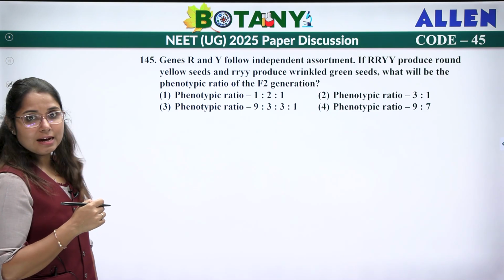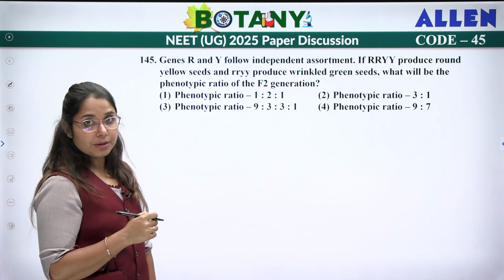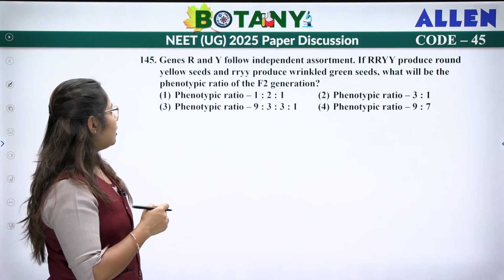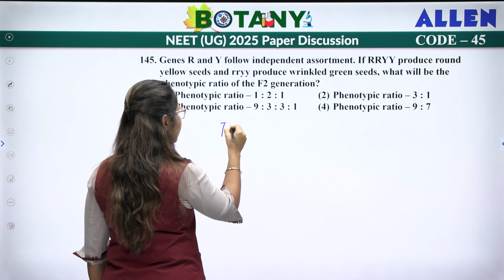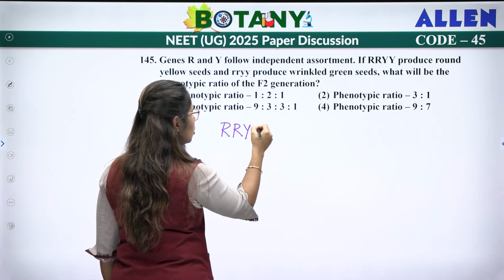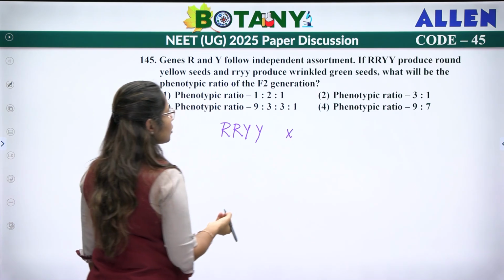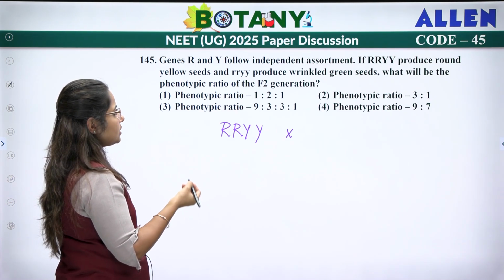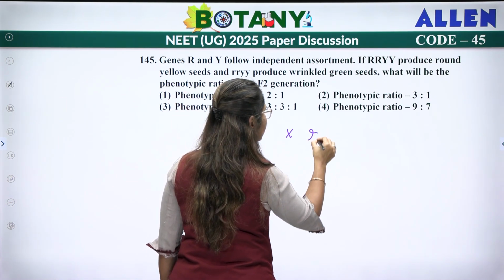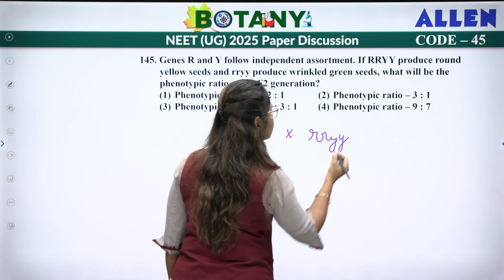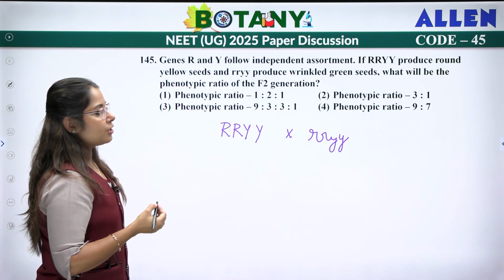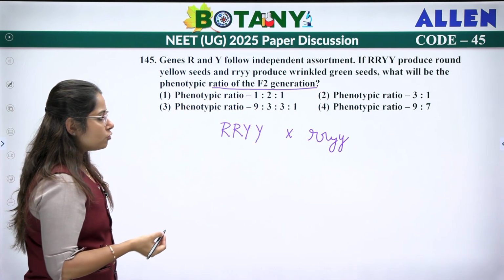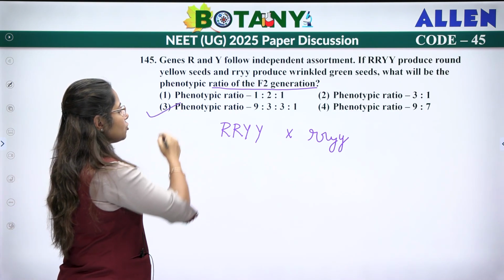The gene R and gene Y follow independent assortment. If capital R, capital Y produce round yellow seeds, so this is basically a dihybrid cross, Mendel's dihybrid cross. Capital R, capital Y produce round and yellow seeds, and small r, small y produces wrinkled and green seeds. Okay, what will be the phenotypic ratio of your F2 generation? So this is direct, we know. The phenotypic ratio of the F2 generation for a dihybrid cross will be 9:3:3:1.